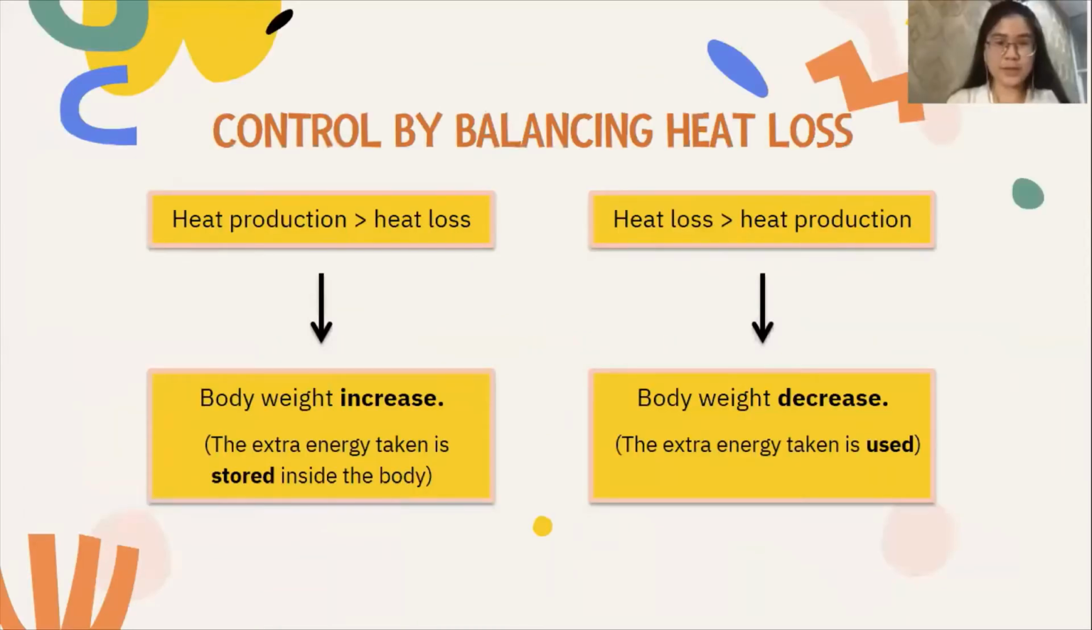Hello, I'm Cassandra. And now I'll be explaining about the temperature regulation of the human body. The first is control by balancing heat loss. If the amount of body heat production is greater than that of the heat loss, it will cause one's body weight to increase because the extra energy taken is stored inside the body. On the other hand, if the amount of heat production from the body is lesser than that of the heat loss, it will cause the body weight to decrease, because the body must use the stored energy.